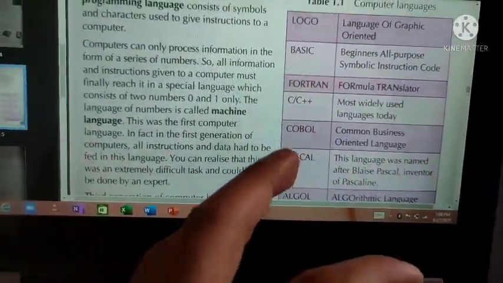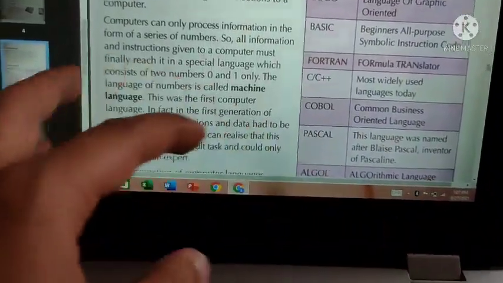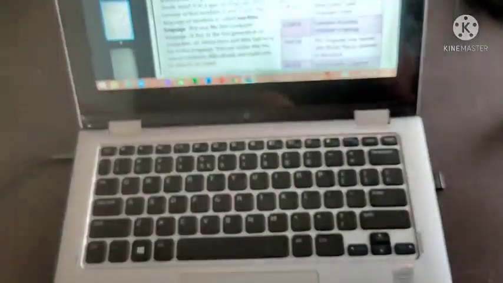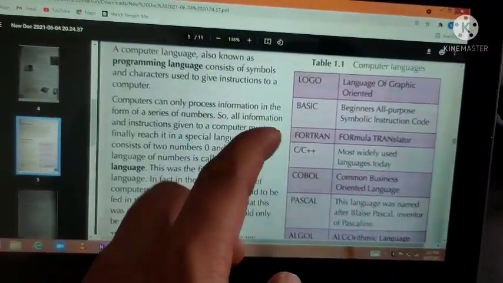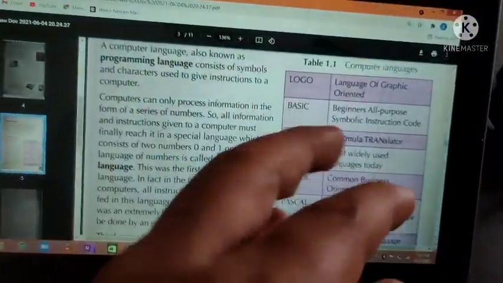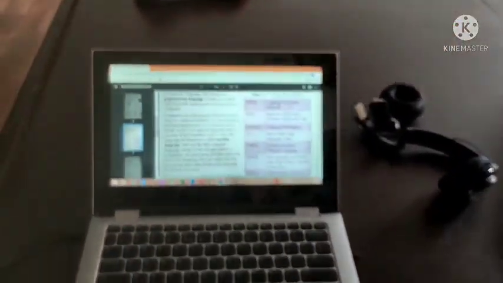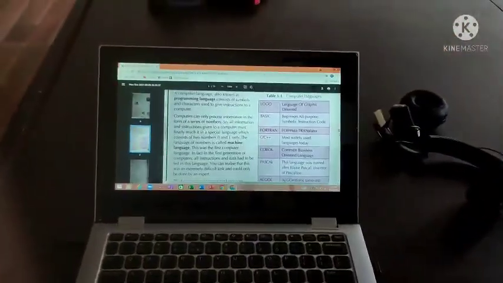That converted zeros and ones will be fed into the computer or processor. According to that 0 and 1, the computer will understand and work.